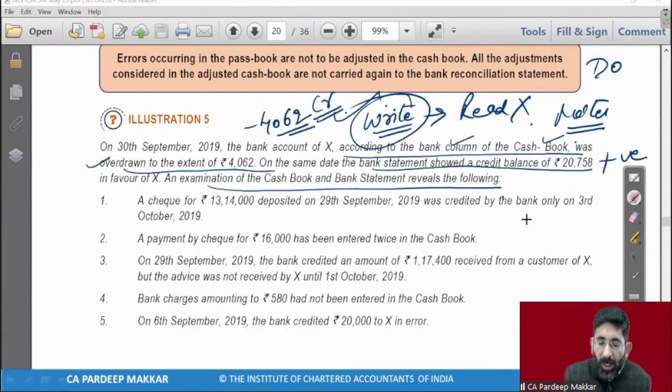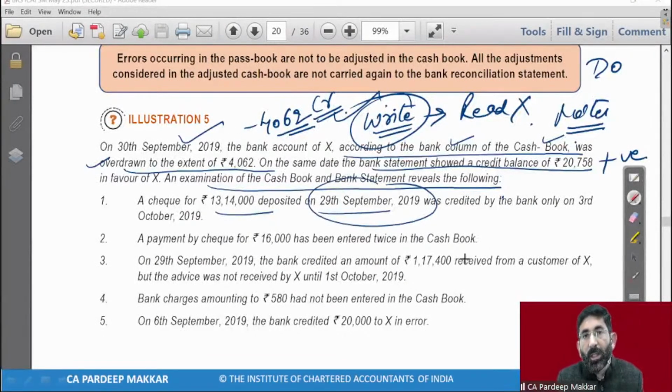Examination of the cash book and bank book and bank statement reveals the following. So these are the differences which we have found. A check of rupees 13,14,000 deposited on 29th of September. So whenever a date comes to you, first see on which date we are preparing all this. We are preparing all this on 30th of September. So whatever is done before 30th of September, we will consider that it has been done. Whatever is done after 30th of September, we will assume it has not been done.